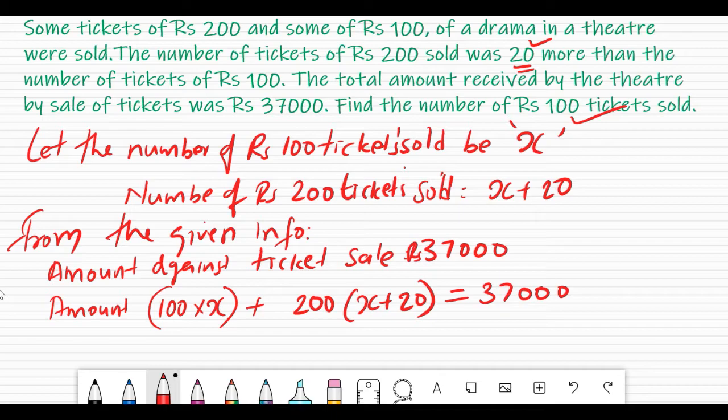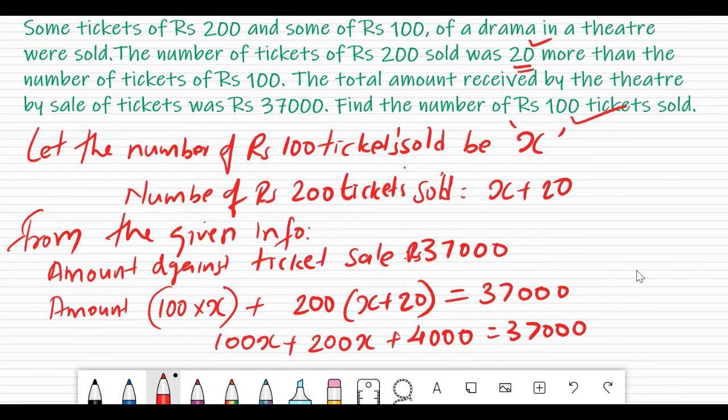Almost coming close to the equation. Why? If we try to write it in symbols, removing the bracket, this will become 100x plus 200 into x, which is 200x, plus 200 into 20, which is 4,000, and this is equal to 37,000.